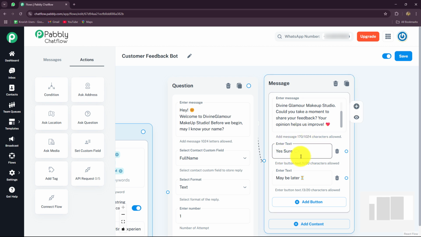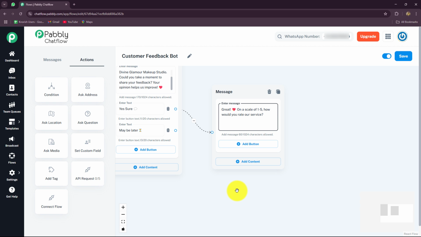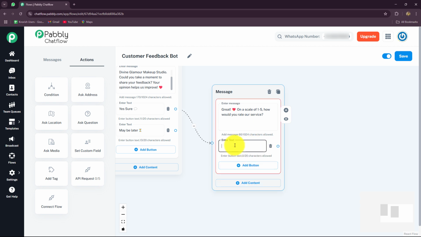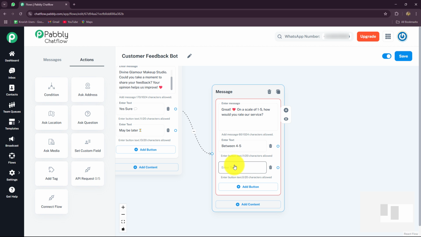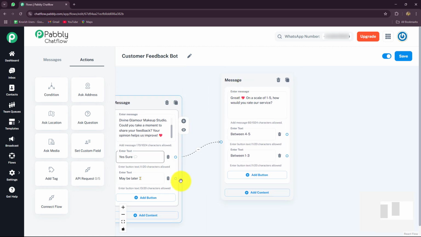If they are going to send yes, sure, the message will be great. On a scale of 1 to 5, how would you rate our services? So in case if they are ready to share the feedback, I'm going to ask the rating from them. So here I'm going to provide the button as between 4 to 5 or between 1 to 3. Now, this is the case when they are ready to share the feedback.